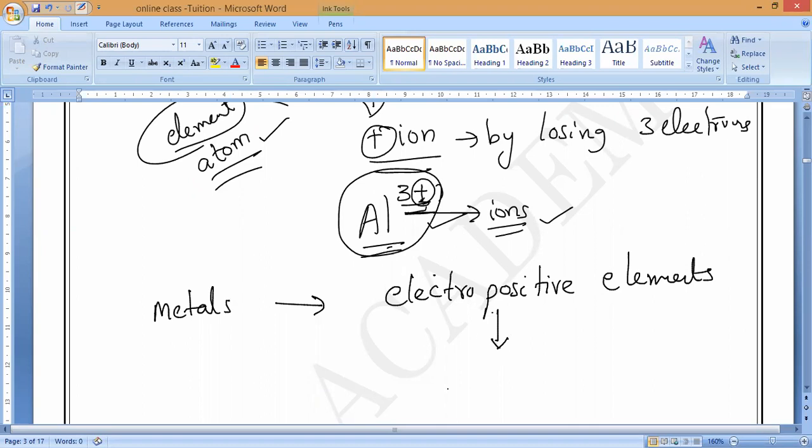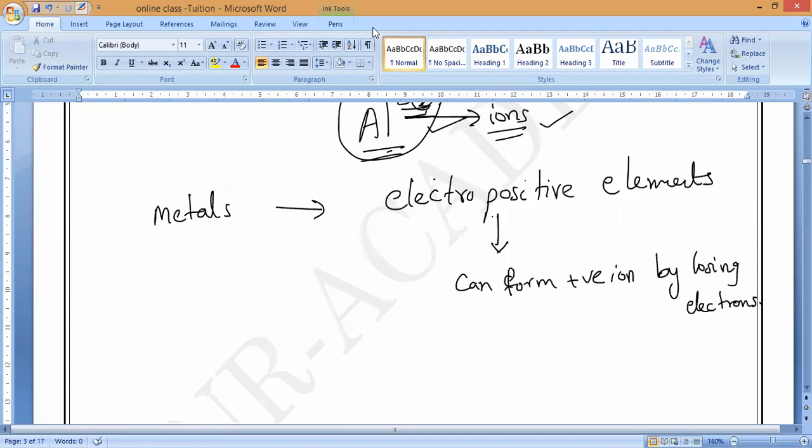They can form positive ions by losing electrons. You should remember, by losing electrons they will form positive ions. Yes or no? Yes, sir.